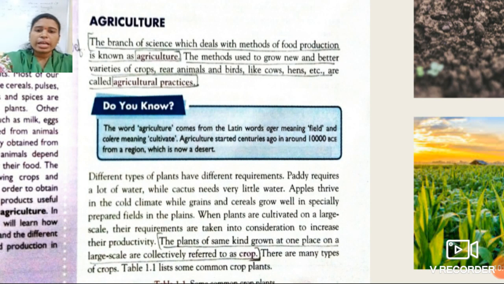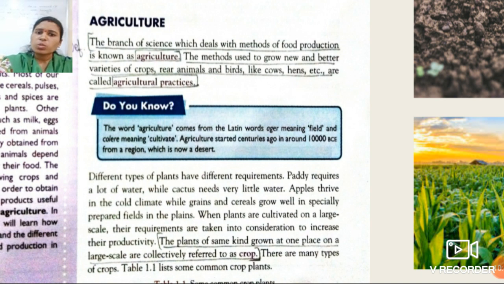Suppose we have a rice plant, and that rice plant is grown on a large scale in the same place, at that time we can say that this is a rice crop. So collectively they are referred to as a crop.